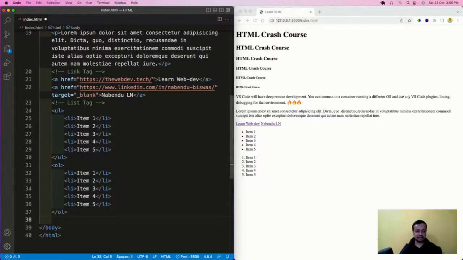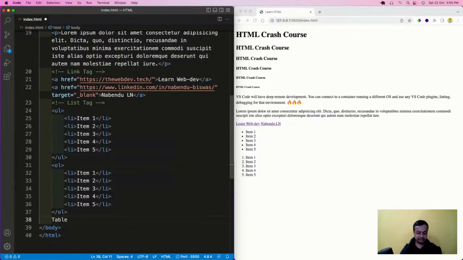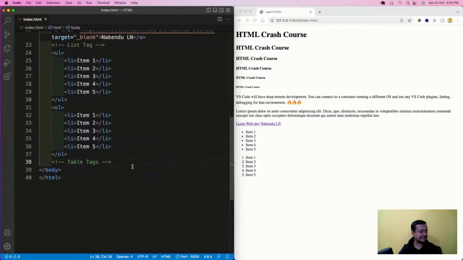Okay, it's the table tag. I'll write this as table tags. There are a lot of tags in the table tag. I'll save it. Then I'll do a table, and inside a table is a group of some tags.